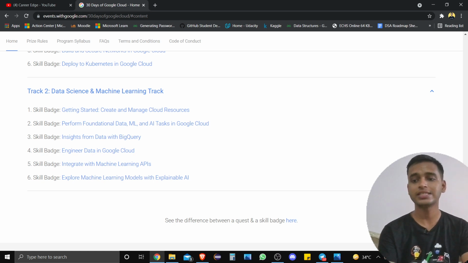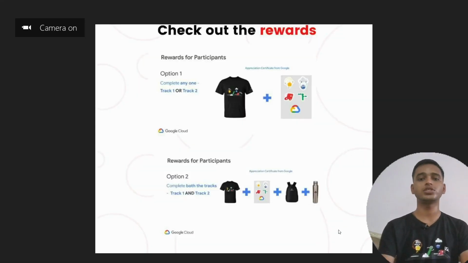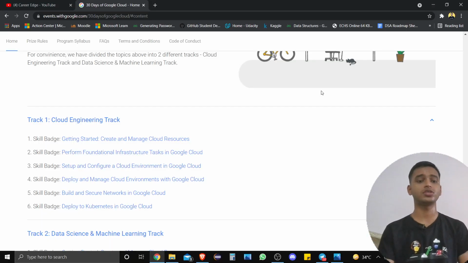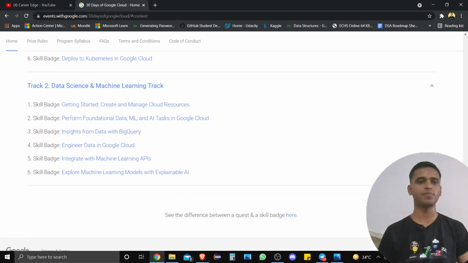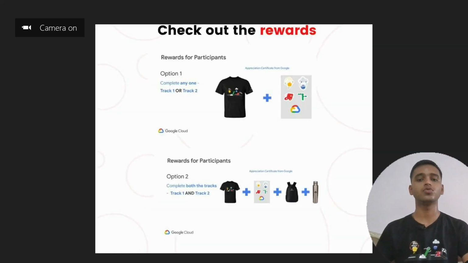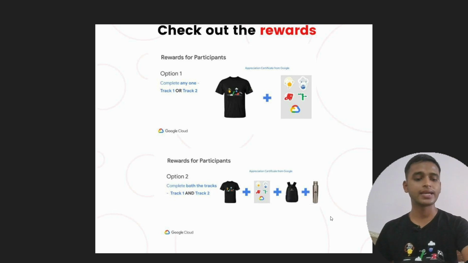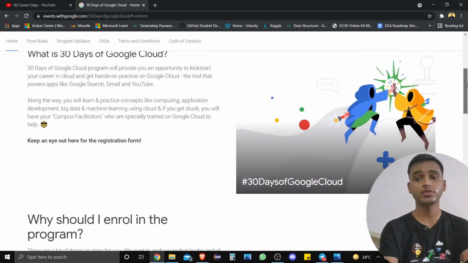When you complete track 1, total 6 badges, you get only the first one, that is this t-shirt and this sticker set which you can see here. But when you complete track 1 and track 2 both, meaning total 12 skill badges, then you are going to get a t-shirt, a sticker pack, a Google Cloud bag, and an aluminum bottle, which is very nice to see. So if you want to get both, you need to complete the full track.